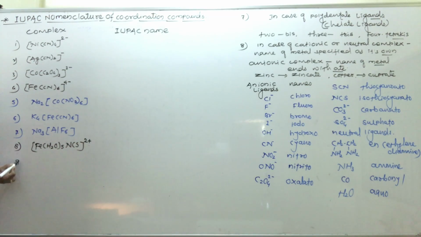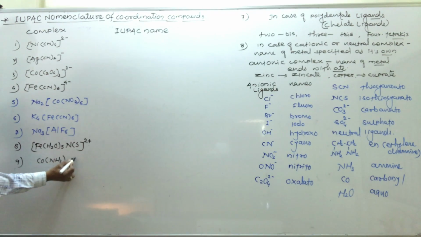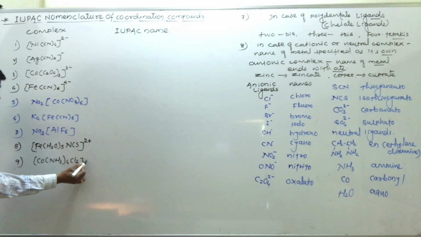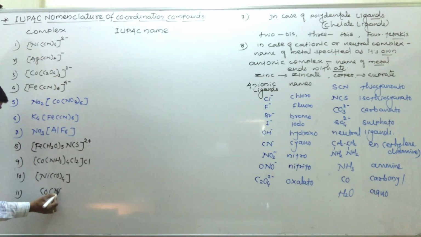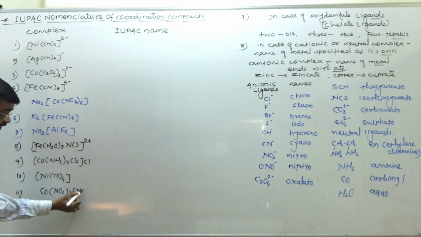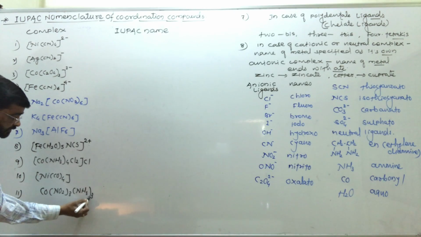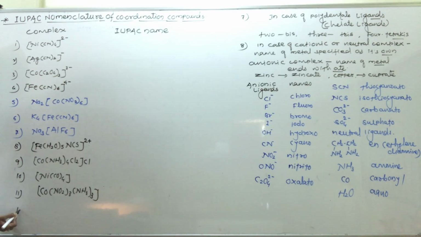So many types of ligands are there. For example, Co(NH3)4Cl2 with Cl, or we can take Ni(CO)4. Next example, we have to take Co(NO2)3(NH3)3. This is a coordination compound.